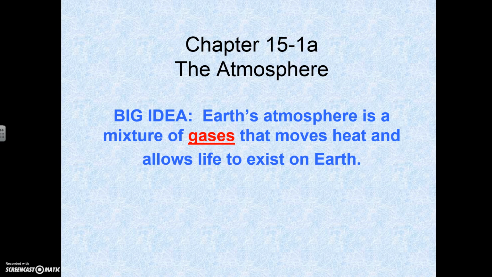It should say Chapter 15 Study Guide on top of it, Section 1. So this is on the atmosphere. So the big idea: Earth's atmosphere is a mixture of gases that moves heat and allows life to exist on Earth. So at the top it says atmosphere equals mixture of gases. So make sure you've got that down.